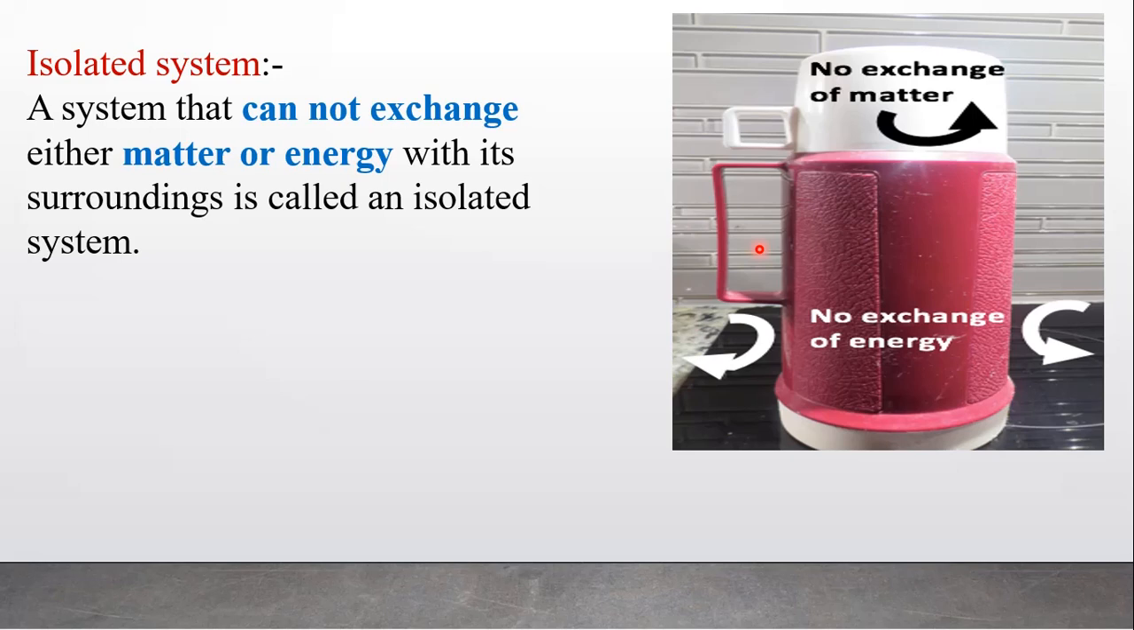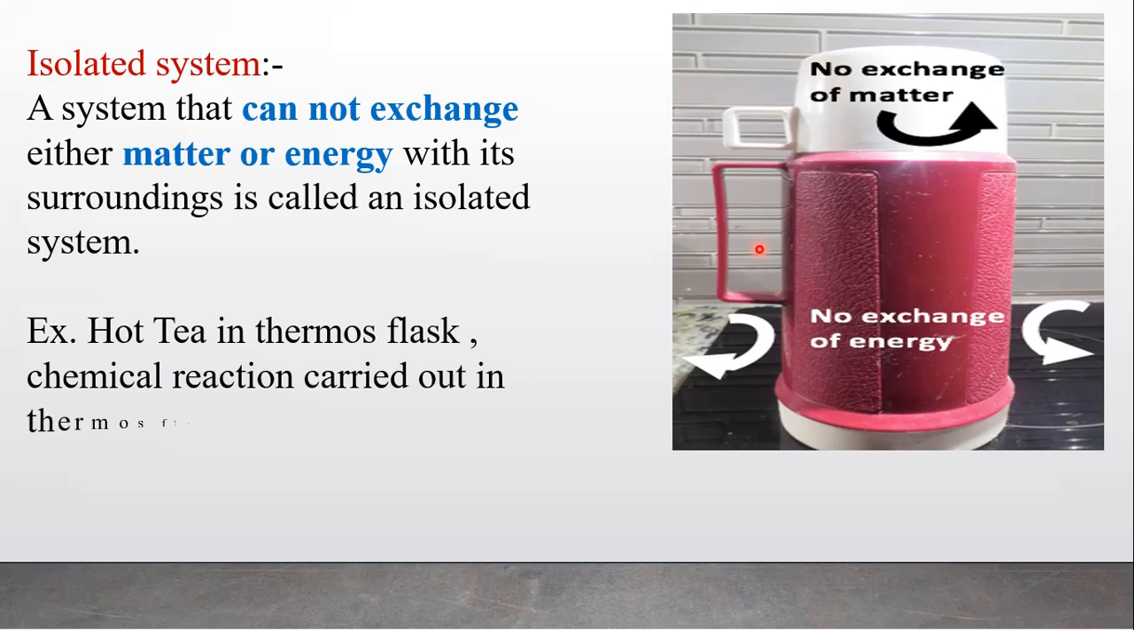The system that can exchange neither matter nor energy with its surrounding is called what? Isolated system. So examples of this: hot tea in a thermos flask, or a chemical reaction carried out in a thermos flask, or the universe. All these are examples of isolated systems.